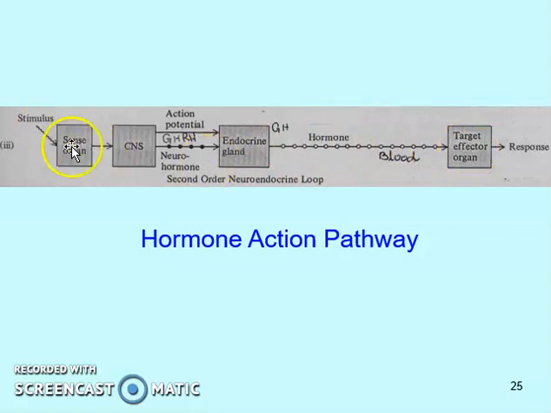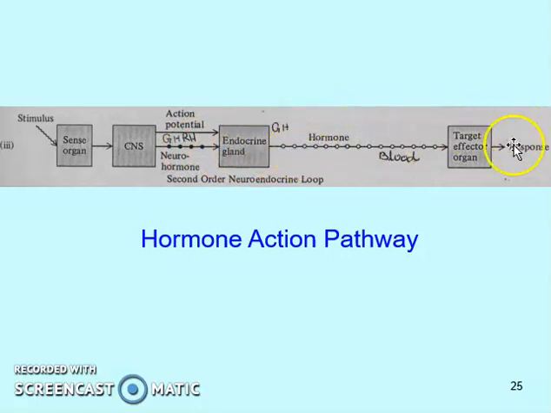So, stimulus to the sense organ gives information to the CNS. The CNS releases a hormone, which is of course a neurohormone, that acts upon an endocrine gland, like for example the pituitary gland. The CNS part here is the hypothalamus. Then that GHRH, growth hormone releasing hormone, acts upon the pituitary gland, and it releases growth hormone.